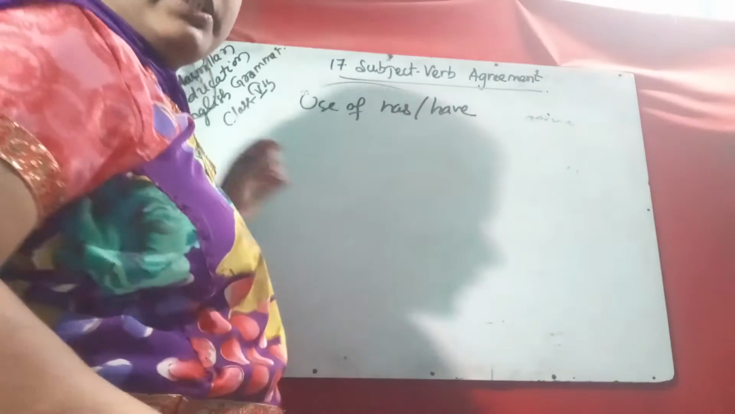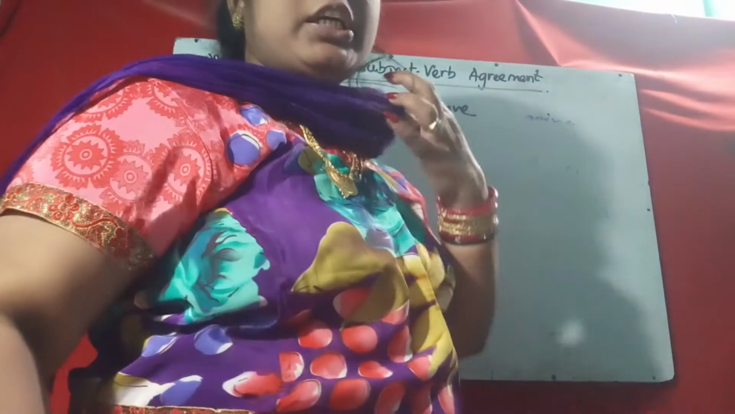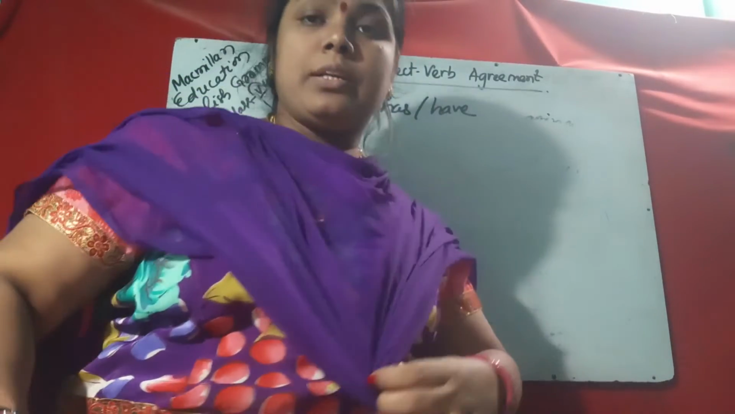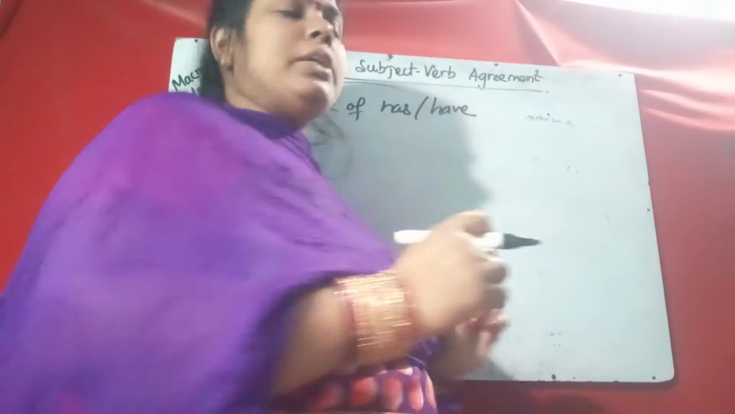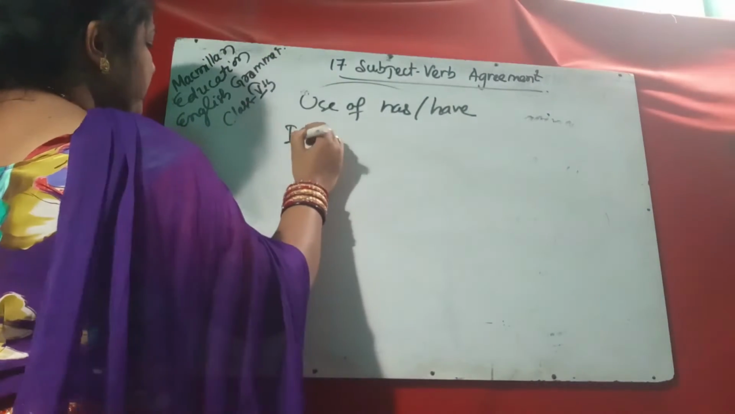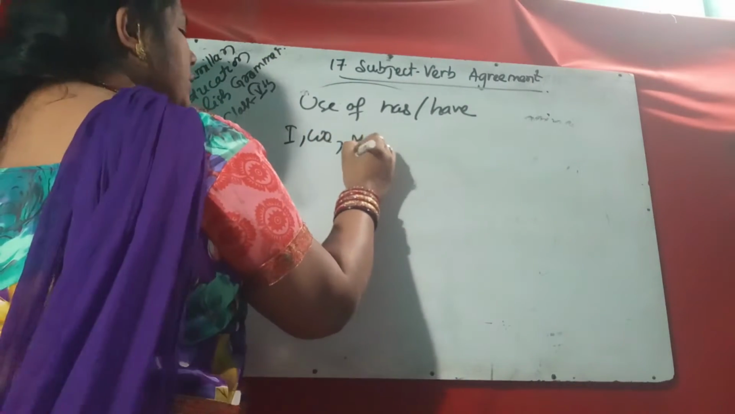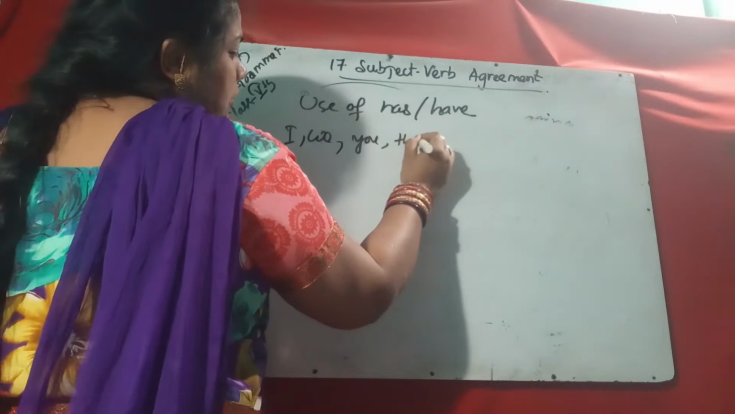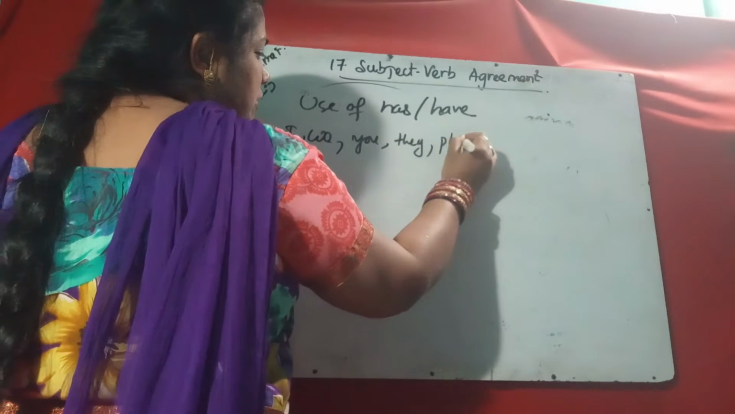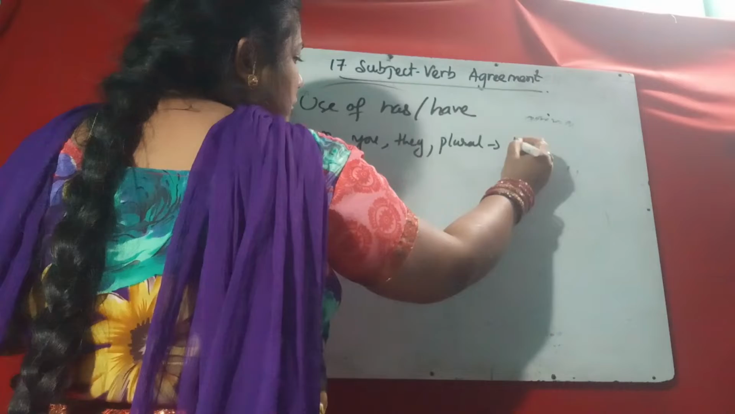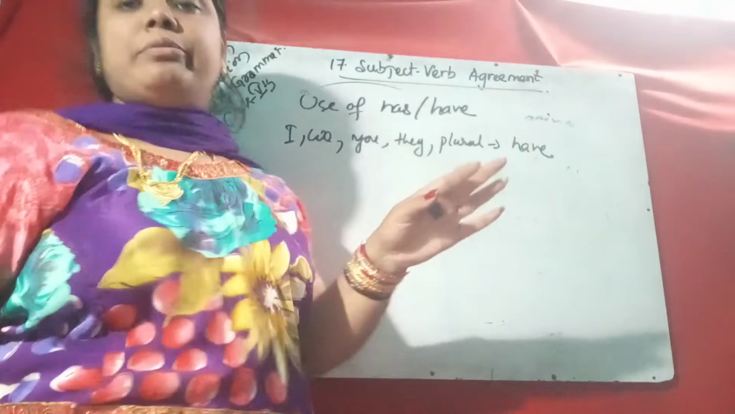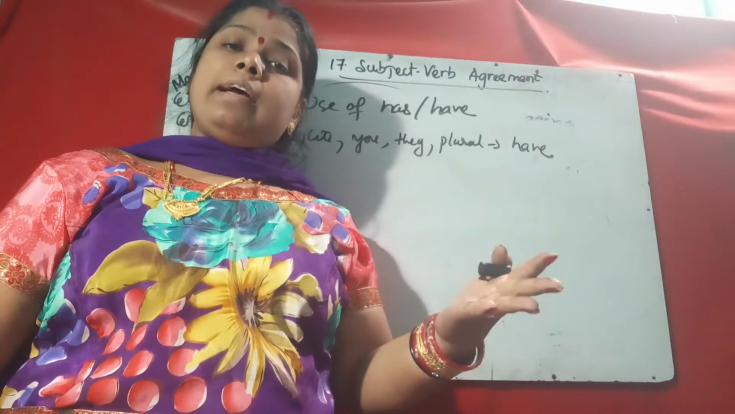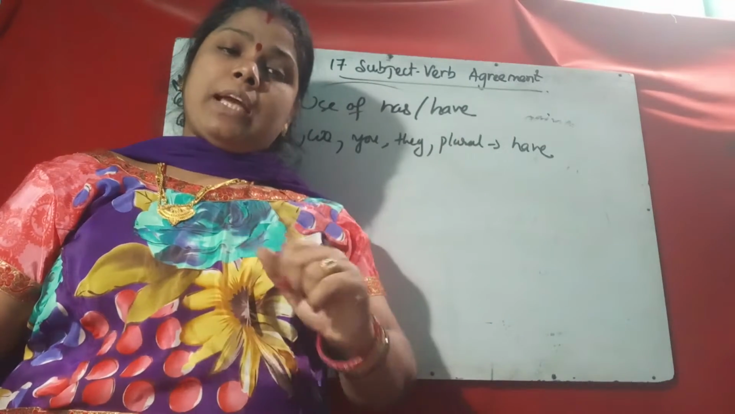According to the subject: I, we, you, they and plural nouns. Suppose I, we, you, they or plural nouns, you will use have. I have, you have, we have, they have, Ram and Shyam have.